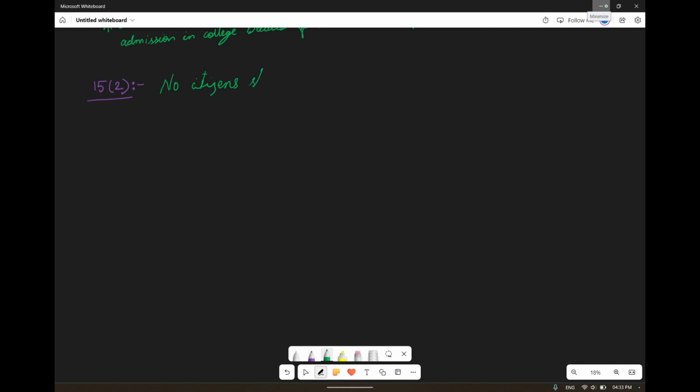Okay, so as per Article 15 clause 2, no citizens shall on ground only. If you see that I'm repeating the same thing again and again, there is a different meaning to it.